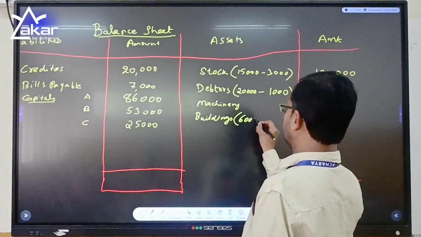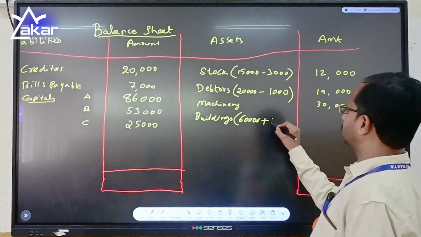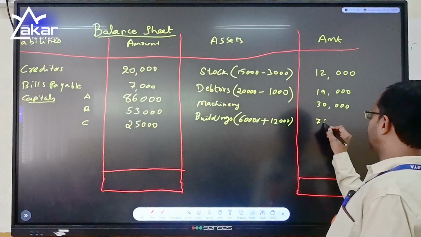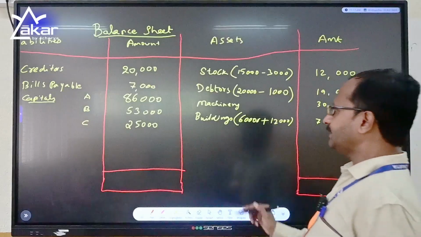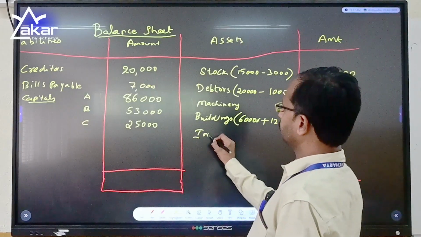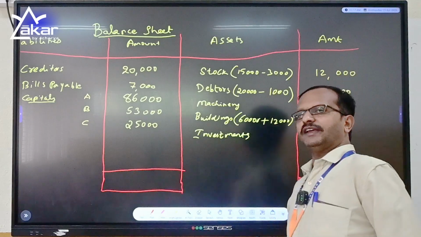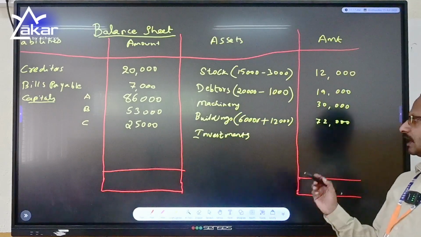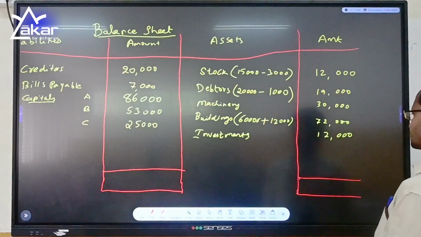The value of the building was 60,000 and we appreciated by 20%, which is 12,000. It became 72,000. After the building, investments. So we have not found any changes in the adjustments, and the old value of 12,000 will be written as it is.